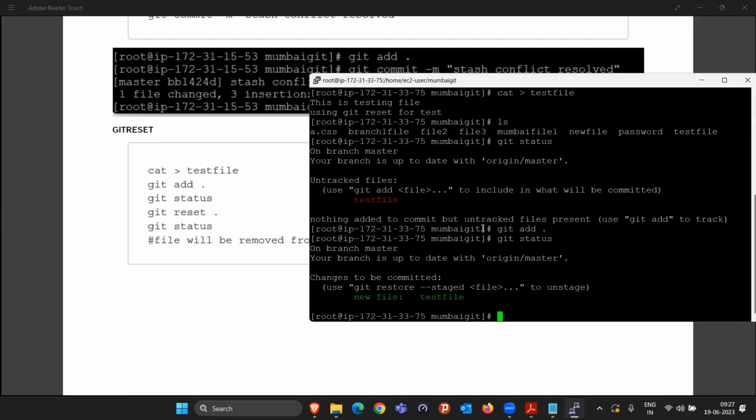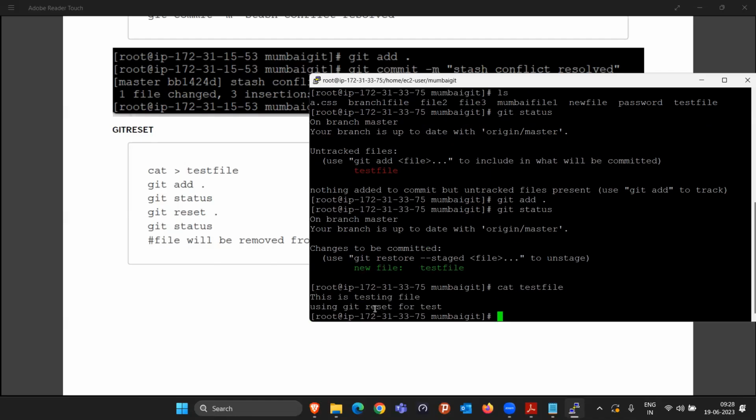But now I got to know that there are some changes needed in this test file. I wrote only 2 lines of code and this is not correct. Or maybe some spelling is not correct. So in that case, first I have to move this file back from the staging area to the working space again. Is this making sense? Currently this file is in green color, which means it is in the staging area. Again, I want to move it back to the working space so I can do some changes. Is this making sense? Yeah.